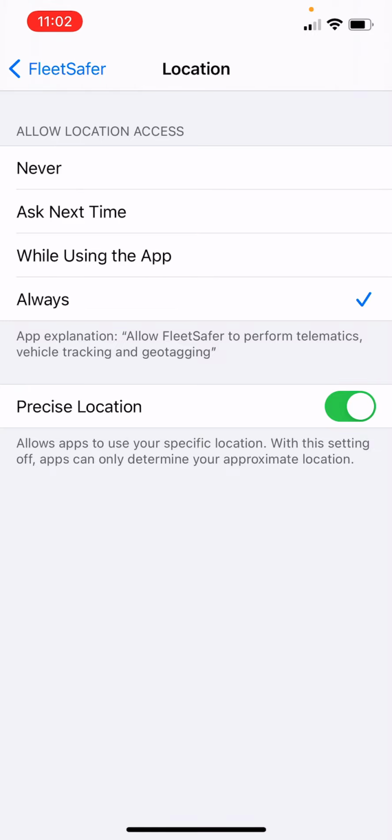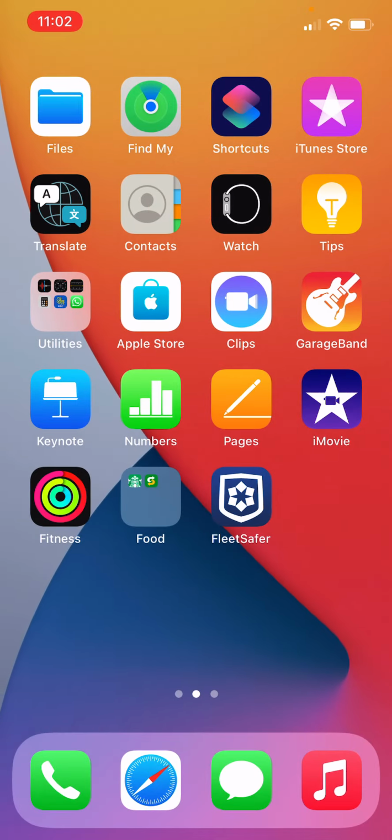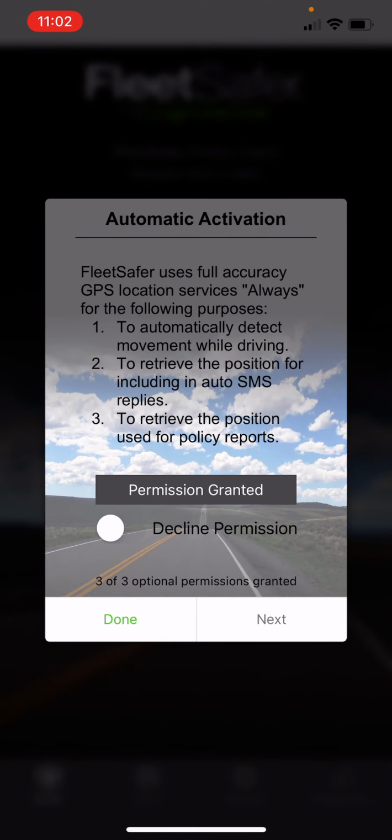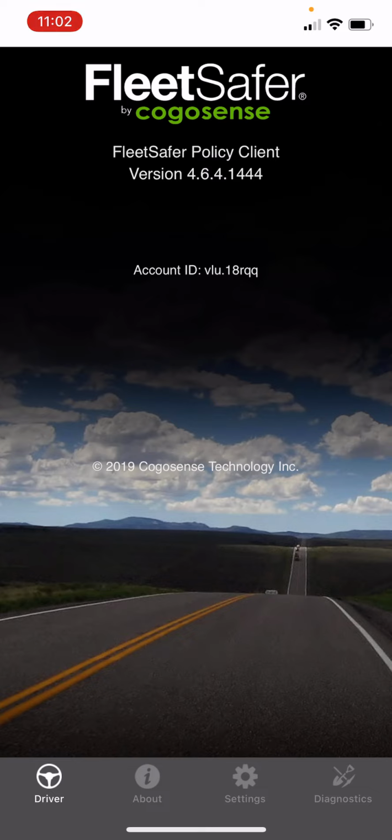Then go back to the FleetSafer app. Click on Done. Congratulations! You have now installed FleetSafer.